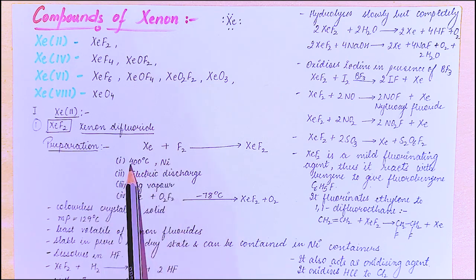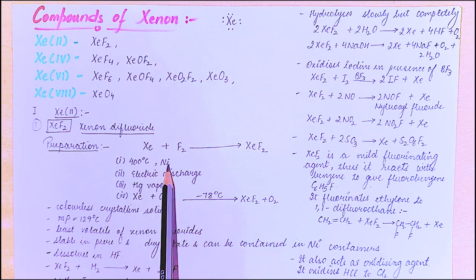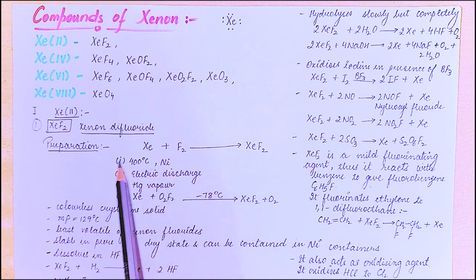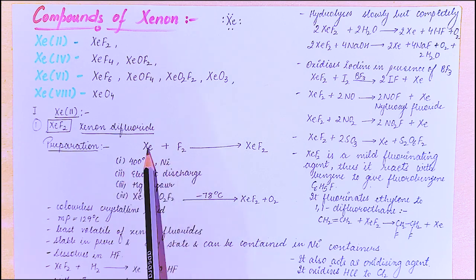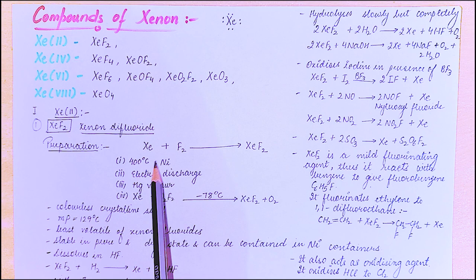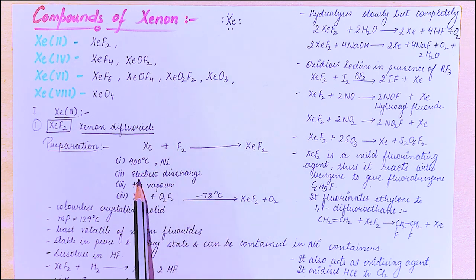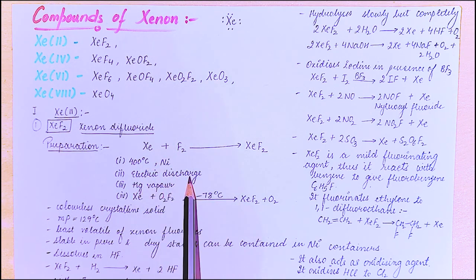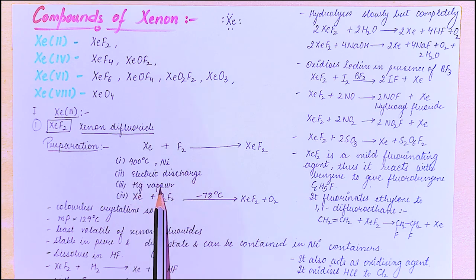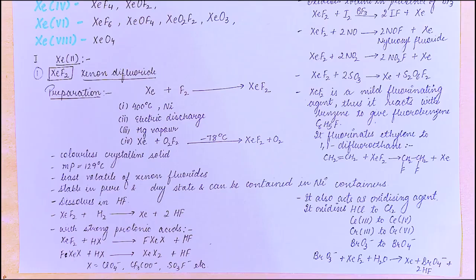The first condition is 400 degrees Celsius temperature in the presence of nickel. So you can do the reaction with this condition. Or the second condition is you can use electric discharge, or we can use mercury vapors. Or the fourth reaction, that is xenon plus O2F2 gives XeF2 plus O2 at a temperature of minus 78 degrees Celsius.